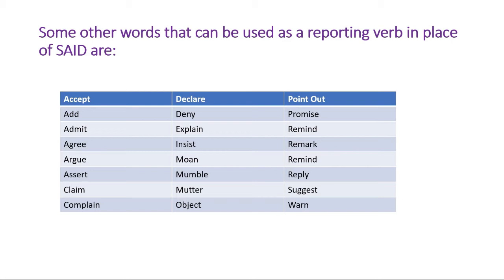Then we have point out, promise, remind, remark, reply, suggest, and warn. So we have some other words that can be used instead of said. But all these words have some specific meaning. So whenever you are using these words, you have to know the meaning and use them in the perfect place.